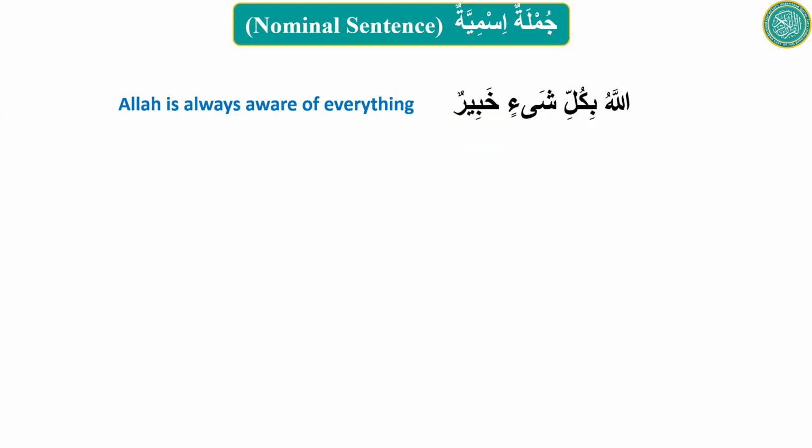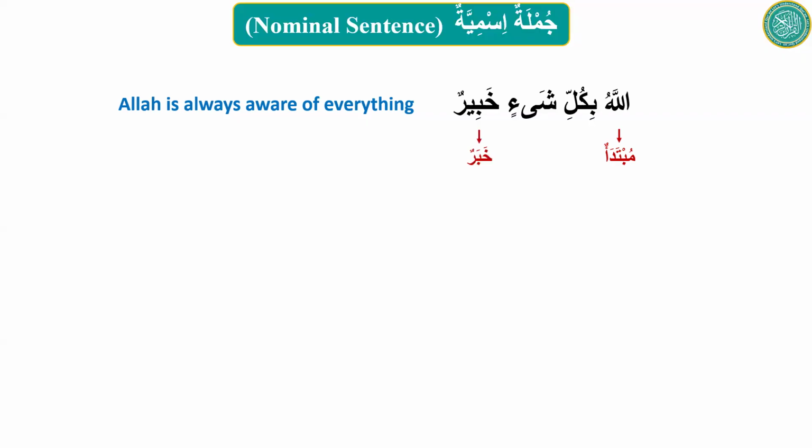Mubtada, khabar, muta'alliq. Which word is which? Allah is mubtada. What is khabir? Khabir is khabar.